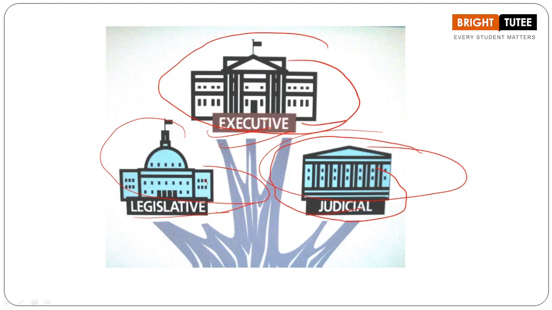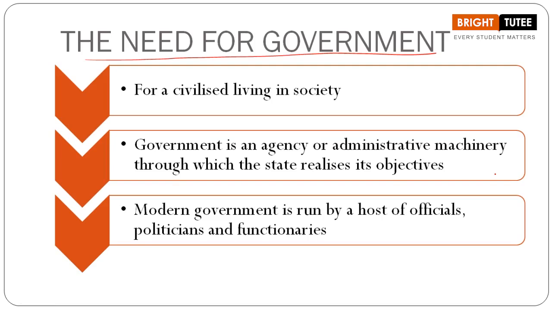Okay students? Yes, we will also learn that the judiciary enjoys much more independence than the executive or the legislative. Here when we are talking about the judiciary, it means that we are referring to the Supreme Court, the judges in the Supreme Court and the High Courts, and at the lower level the district courts or the Lok Adalats. So these are the organs, the political institutions, and the Constitution has laid down certain rules regarding all these organs of the government. Now here in this topic, we are going to understand the need for the government.